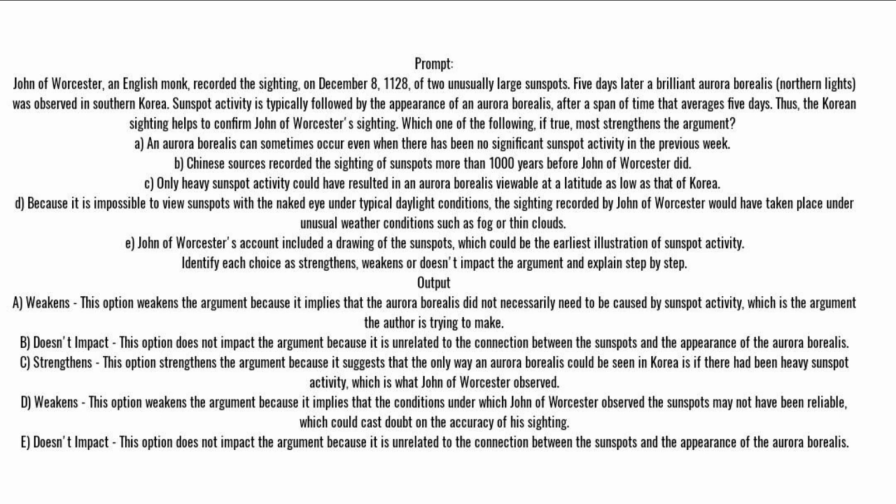Weakens. This option weakens the argument because it implies that the conditions under which John of Worcester observed the sunspots may not have been reliable, which could cast doubt on the accuracy of his sighting. E. Doesn't impact. This option does not impact the argument because it is unrelated to the connection between the sunspots and the appearance of the aurora borealis.